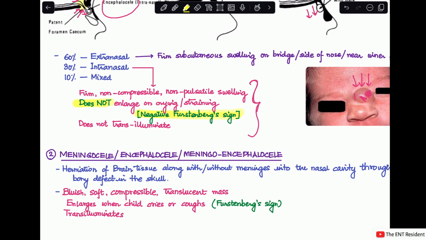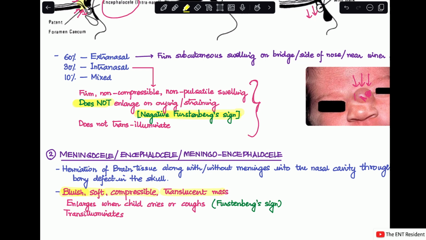And if you had to look for its description, this mass will be bluish and soft. It'll be compressible because this is a herniation, so the mass can go back on pressing. If the bony defect is big enough, this mass can go back up, and it is a translucent mass.